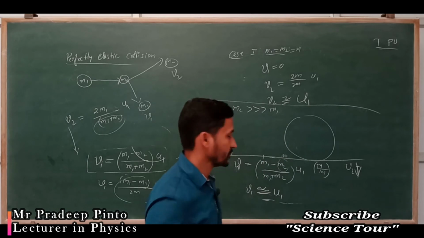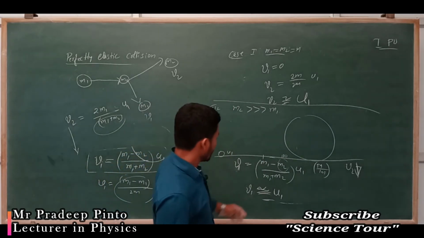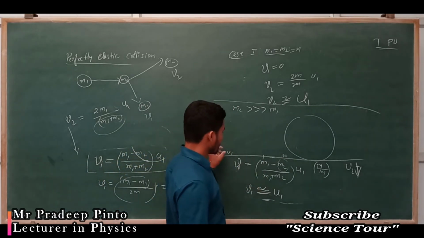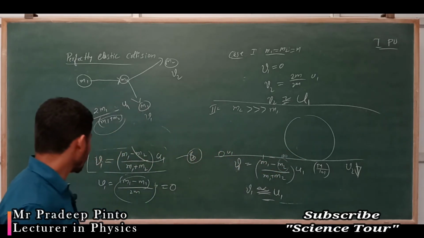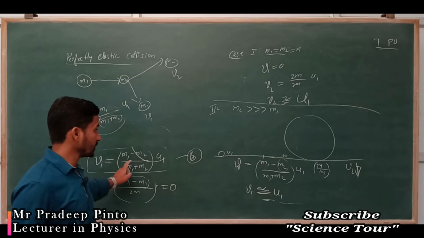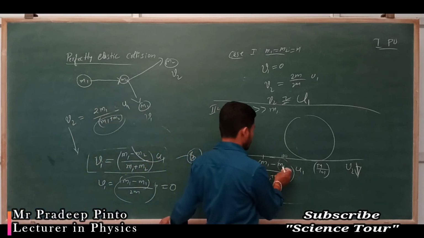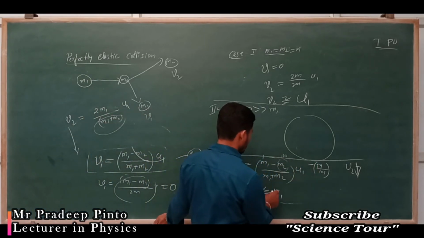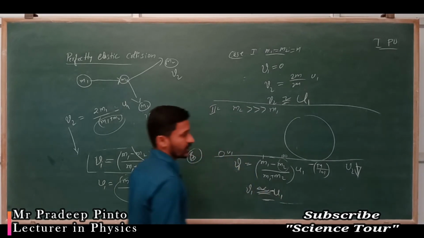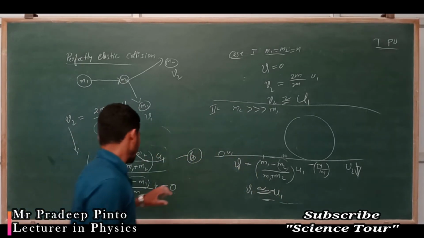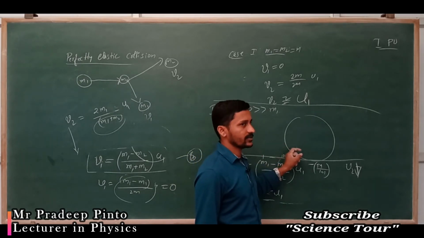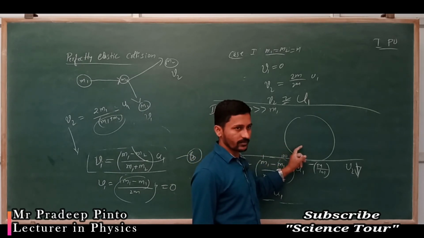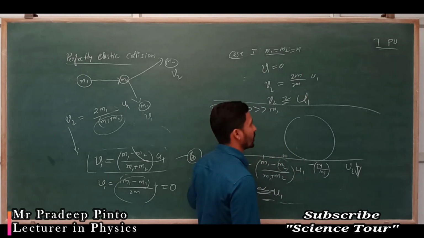What is the meaning? This small object comes and collides, and it takes a negative velocity. See, it is 1 minus 100, which is negative. So this small object comes and collides, it does not move the large object, and it comes back with the same velocity.